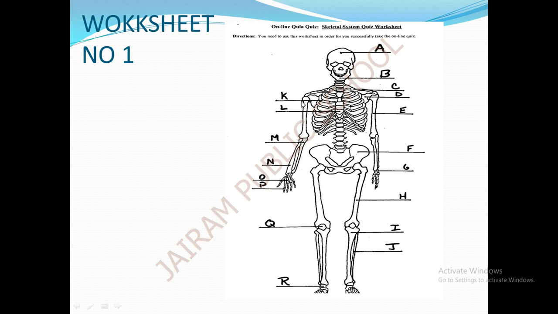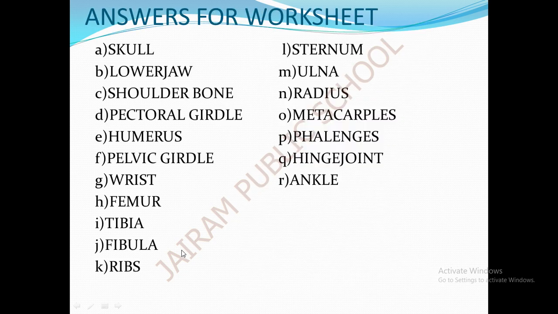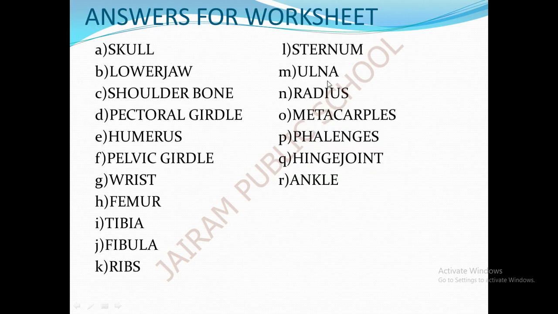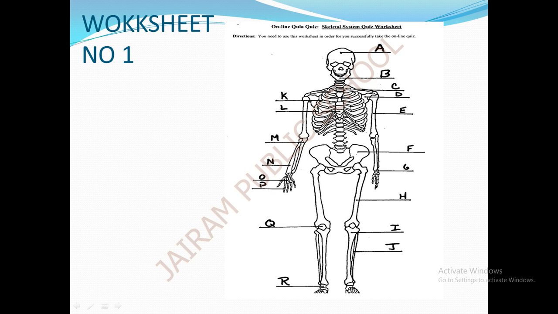K, the K part, it is here. What is the name of the K part? Ribs. R-I-B-S, ribs. This is wholly called as rib cage, and each bone is called as rib. Yes. What is this L part? It is denoted by the letter L. What is the name of this part? This is called as sternum. S-T-E-R-N-U-M. Sternum. The ribs are attached to the sternum at the front and to the backbone at the back.